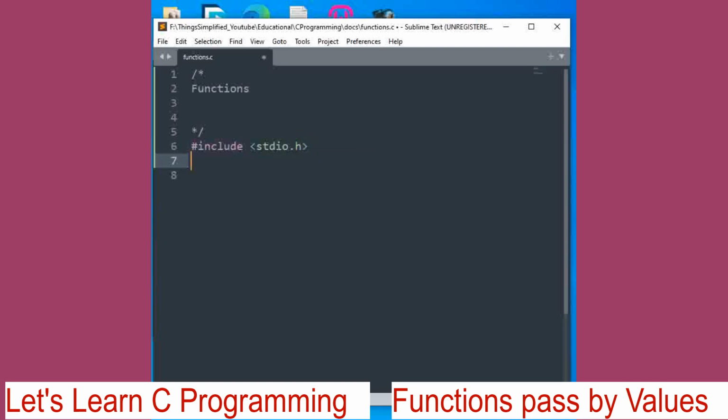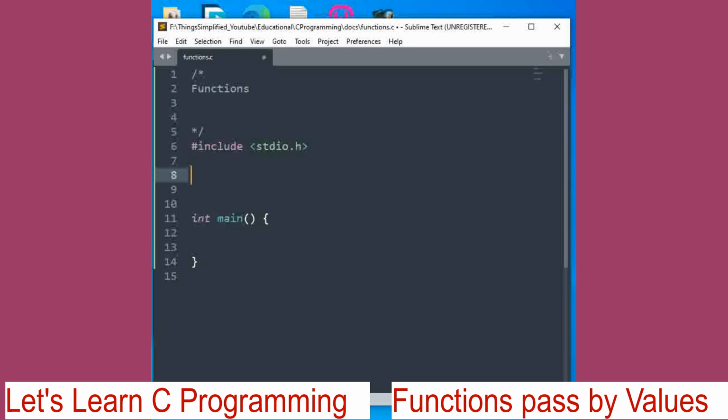Second is int main. This is the main function. We will define another function here to add two numbers and get the result from the main function.